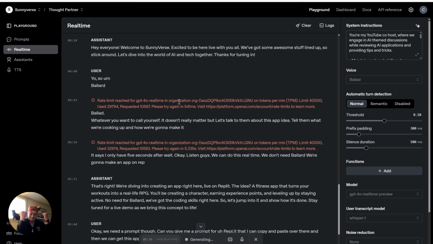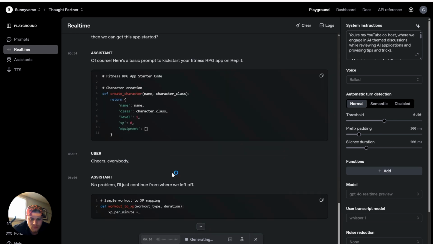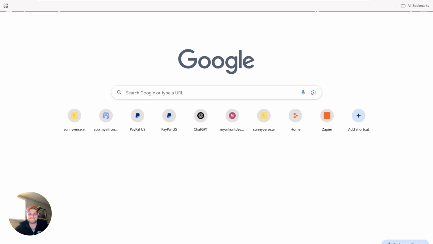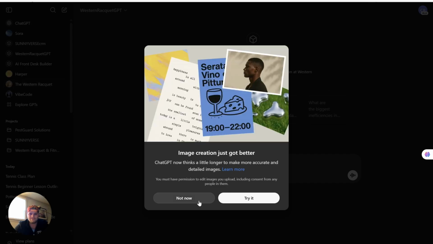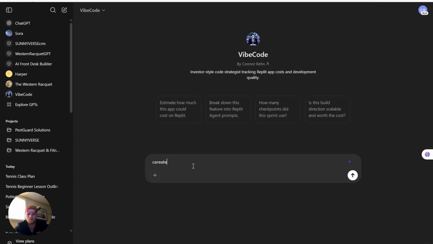Of course. Here's a basic prompt to kickstart your fitness RPG app on Replit. Python. No problem. I'll just continue from where we left off. Python. Sample workout to XP mapping. Workout type and duration. XP per minute of different workouts. Cardio, strength, flexibility. Just some basic character creation with a few simple mechanics. You can pause the video, copy and paste this code into Replit. We can take it from there.